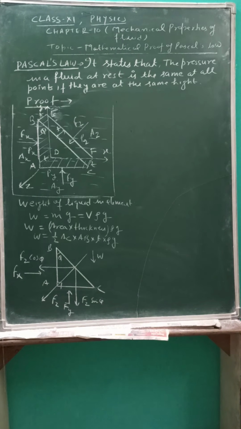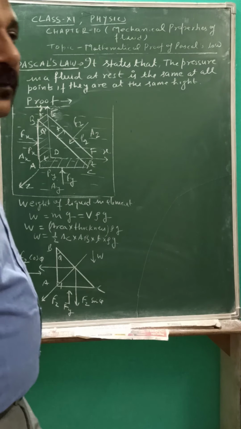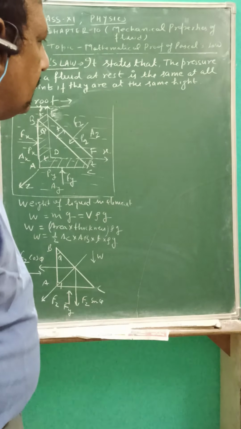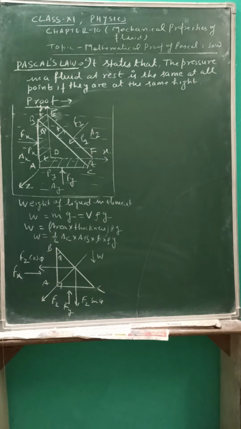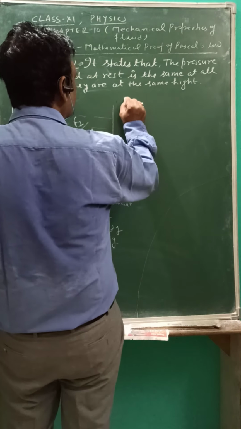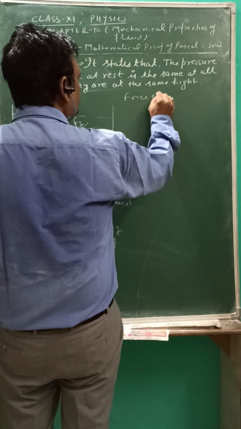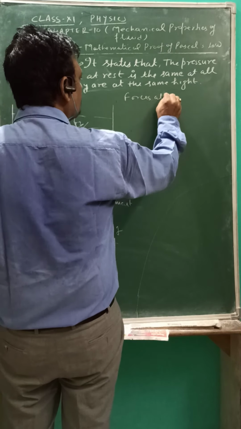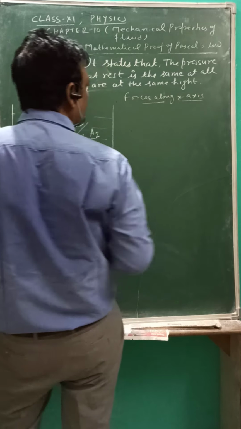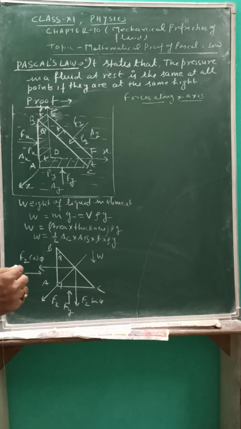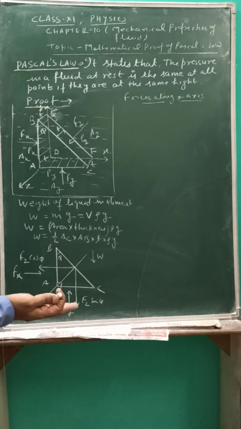But there is no flow of liquid because liquid is at rest. So there is no flow of the liquid along the x, y or z direction. So the forces along the z direction we have just resolved, so we are left with only two directions, x and y. The forces along the x-axis: because fluid is at rest, there is no flow of the fluid along the x-axis. The vector sum should be 0.